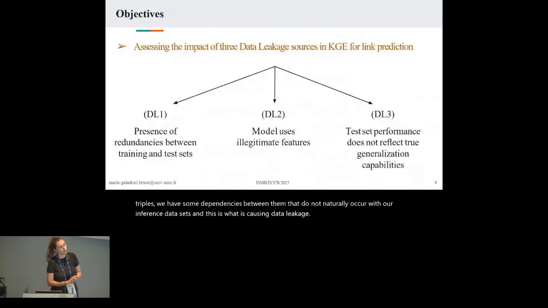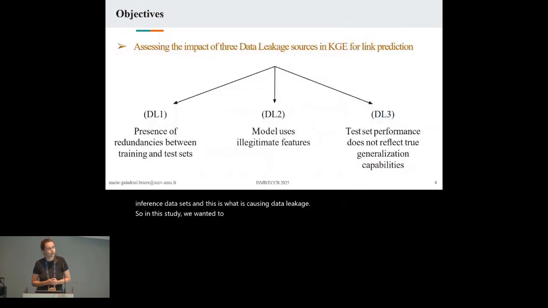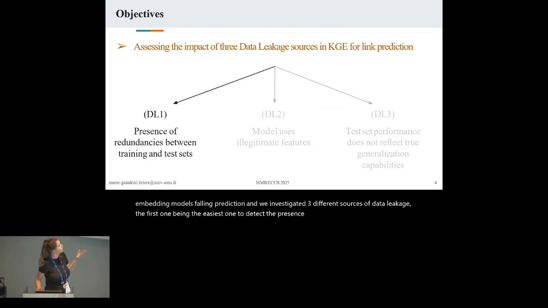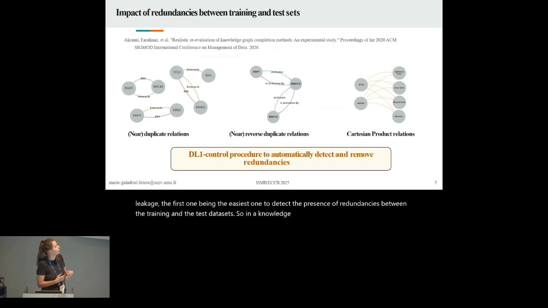In this study, we wanted to investigate the impact of data leakage on knowledge graph embedding models for link prediction, and we investigated 3 different sources of data leakage. The first one, and the easiest to detect, is the presence of redundancies between the training and the test datasets. In a knowledge graph, you can have redundant relationships that convey similar meanings or which overlap in some way. For instance, if you include both protein-protein interactions and, more broadly, interactions. If you don't control for these redundancies, you will have data leakage.